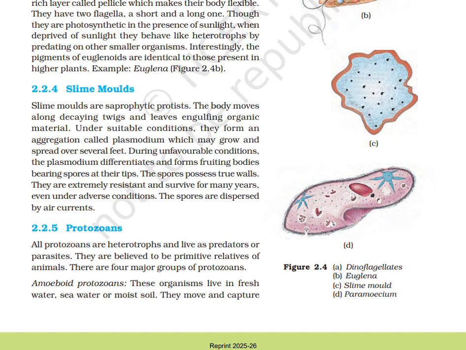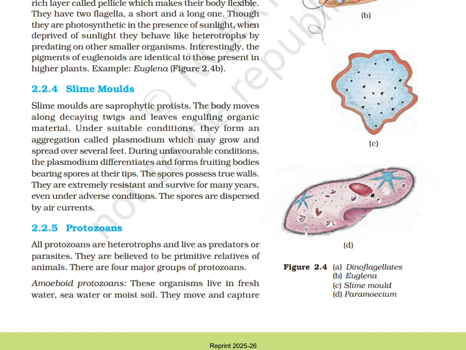The spores possess true walls. They are extremely resistant and survive for many years, even under adverse conditions. The spores are dispersed by air currents. Protozoans. All protozoans are heterotrophs and live as predators or parasites. They are believed to be primitive relatives of animals. There are four major groups of protozoans.